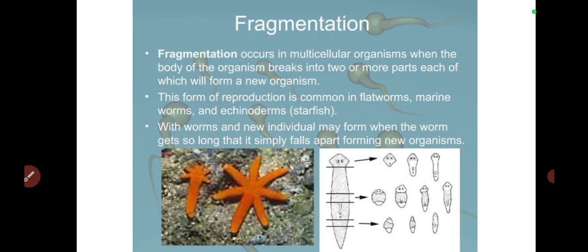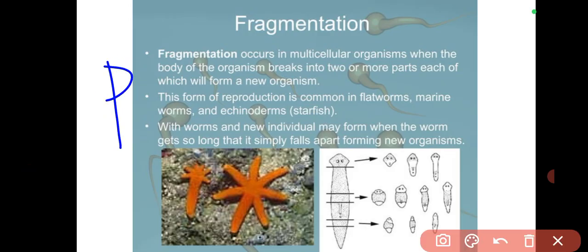So basically the organism will break into these small parts. Is that okay? And those small parts will regenerate. The cells of those kinds of organisms are said to be pluripotent.